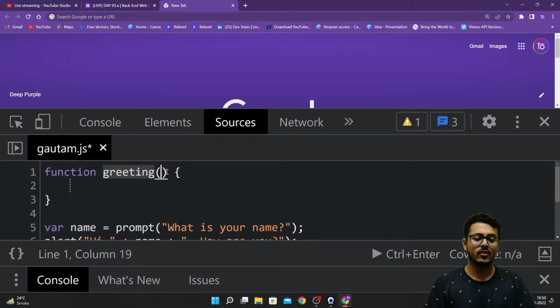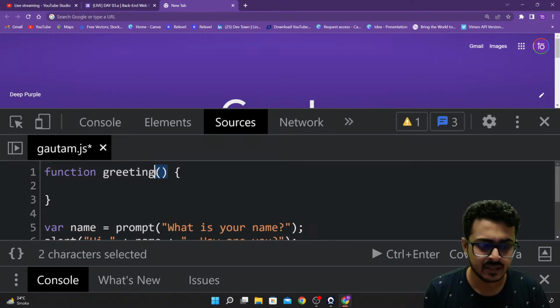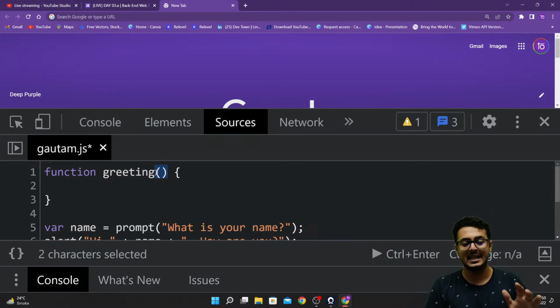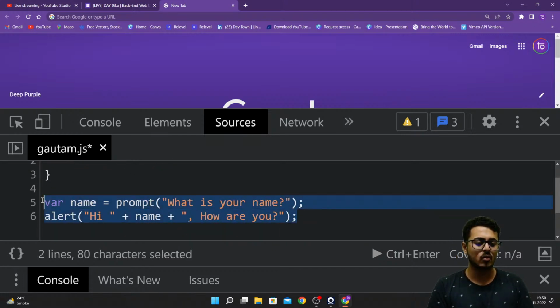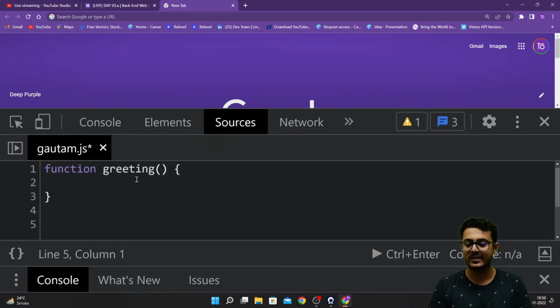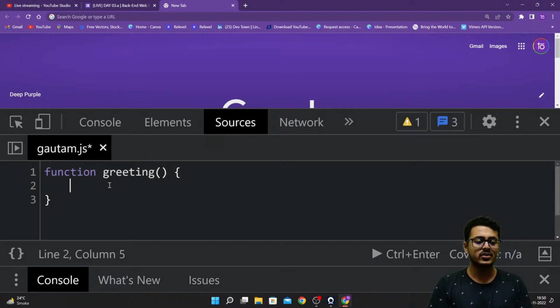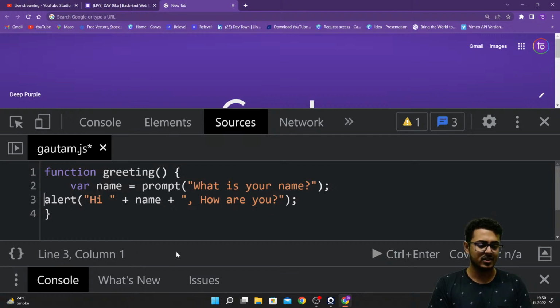This bracket, currently we are keeping it as empty. Later on we will be filling it up, and we'll understand why this bracket is there and what its use is. But for right now we are keeping it empty. What we are going to do right now is shift all the code that we had created from here into the function, right over here.